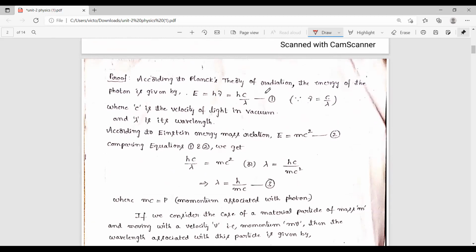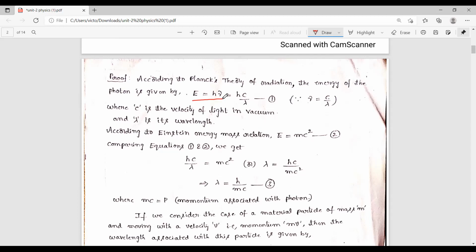According to Planck's theory of radiation, the Einstein energy expression is E is equal to h nu. Here nu is called frequency, h is called Planck's constant.